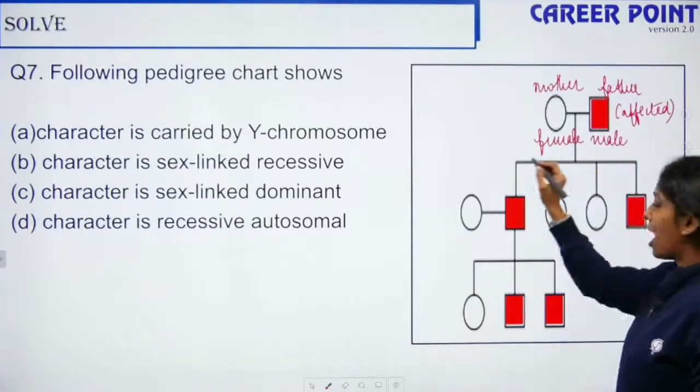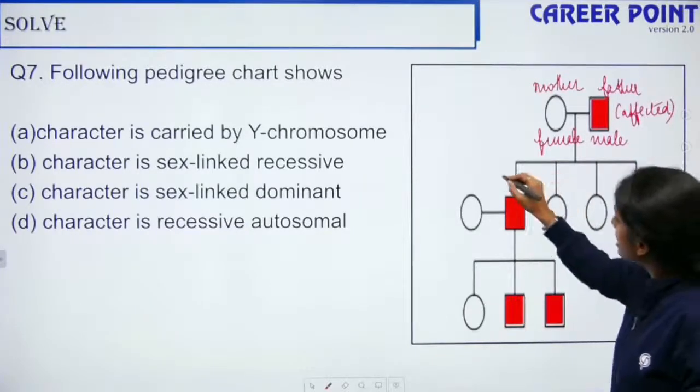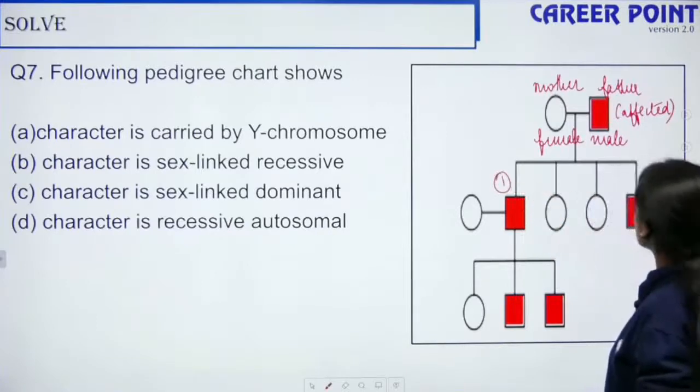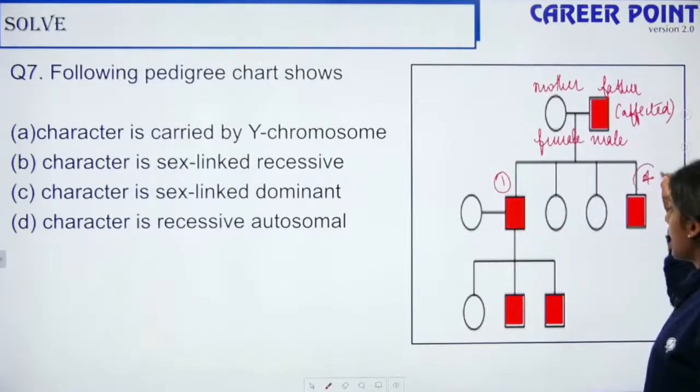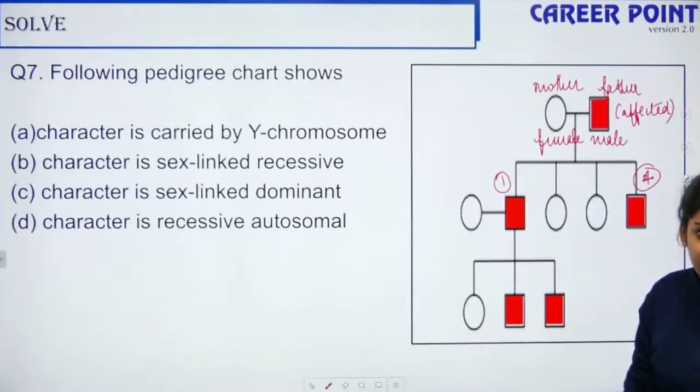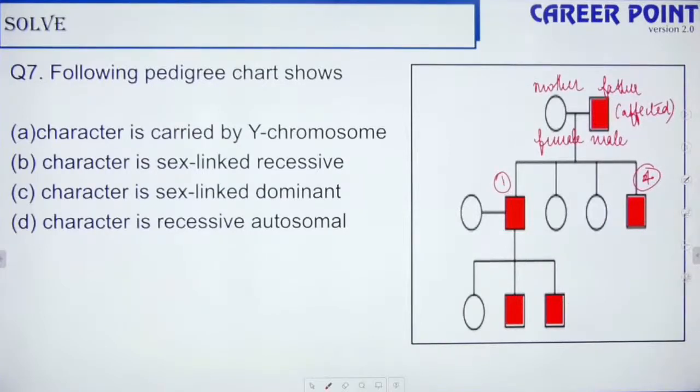Now if you look at the kids, only the first son, only the sons are affected, and here the grandson is affected. So what does this pedigree follow? What is this pedigree pattern?